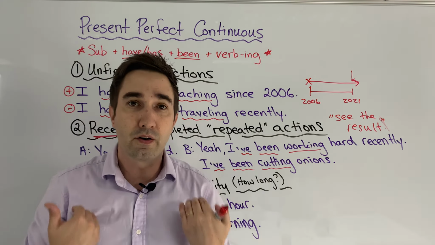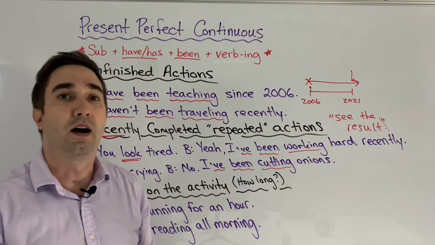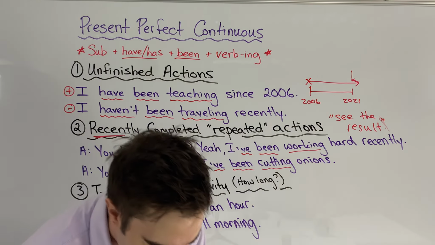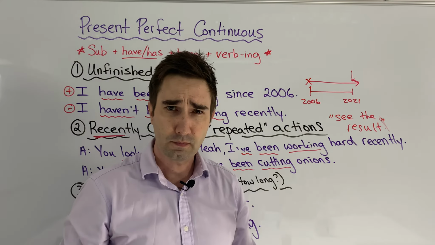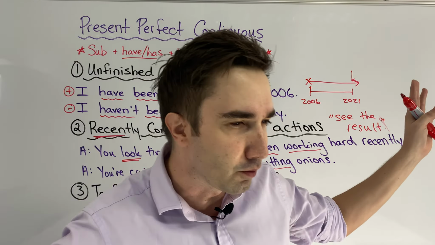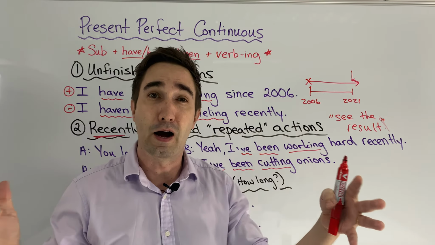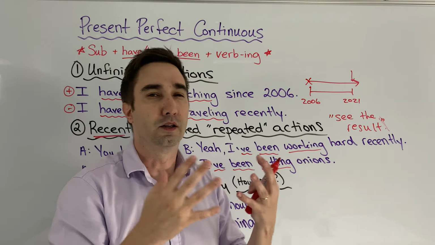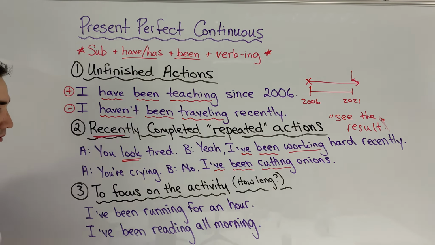For example, I'm wearing running clothes and running shoes, and I'm sweating. Oh yeah, I've been running, even though I finished running. You can see the result of the activity. If you type marathon finish line into Google, you'll see people running through the finish line. They have been running. They ran for 5 hours or 4 hours or 3 hours, and then they stopped. But you can still see it looks like they have been running. That's really important about the result.